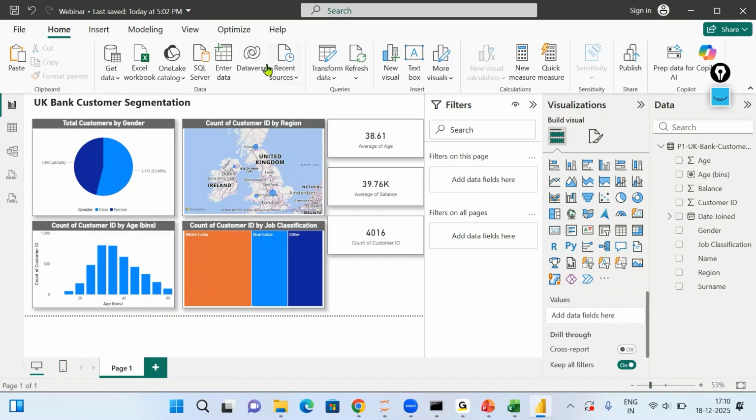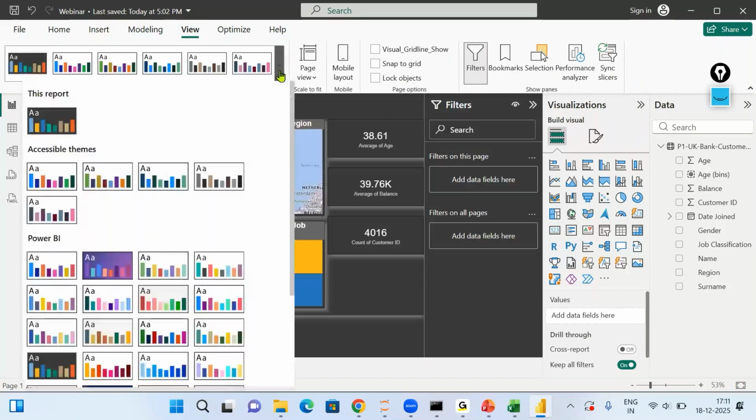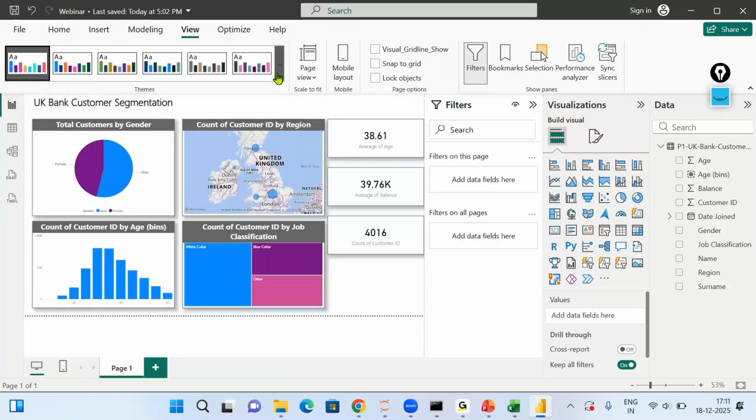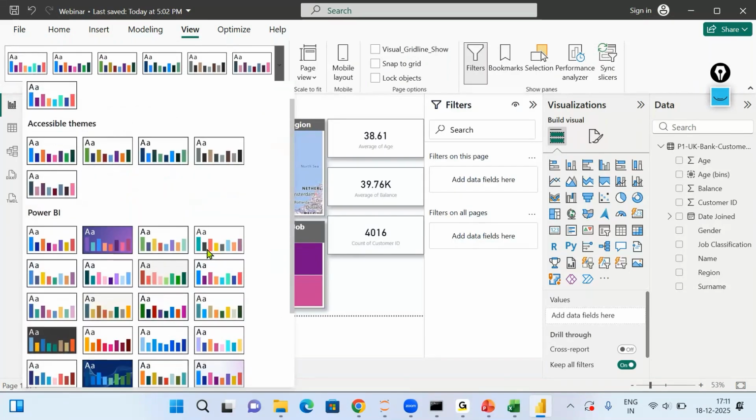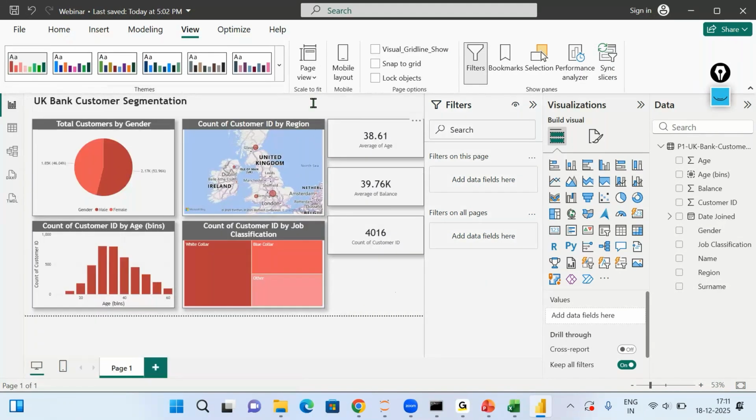And then once you have made the report, everyone, if you click over here on view, you can apply different themes as well, right? You can apply different themes to change the overall look and feel of the reports, because as I said, building a report is not just a technical part, it is also a little bit of creative work where you have to make sure the reports look nice and interesting when they are shared with multiple end users.